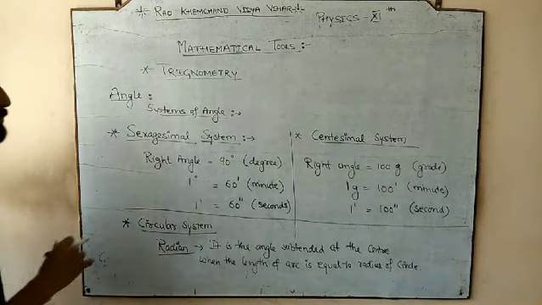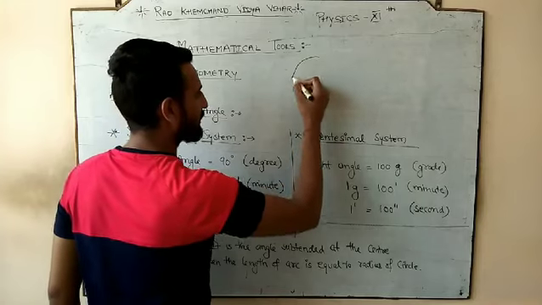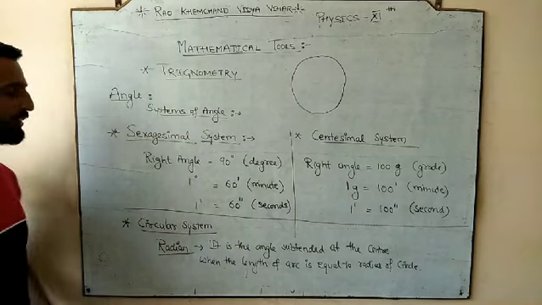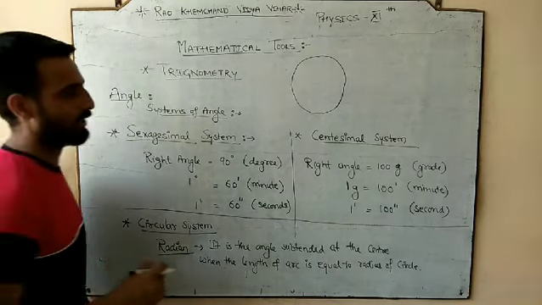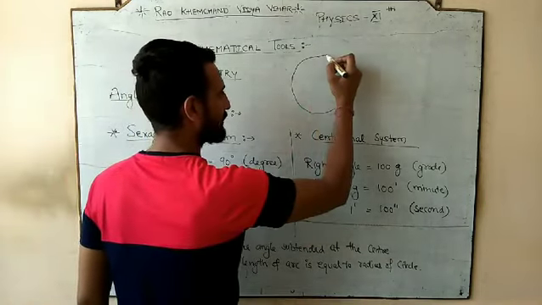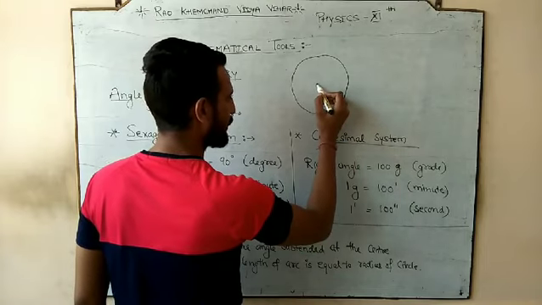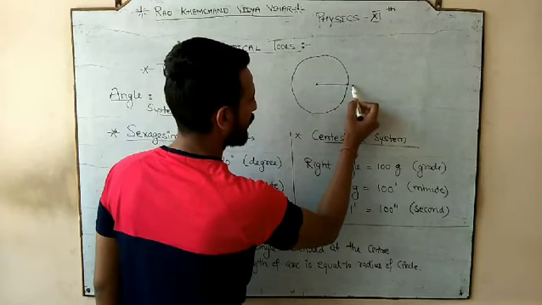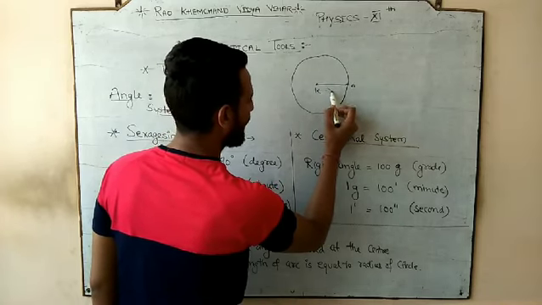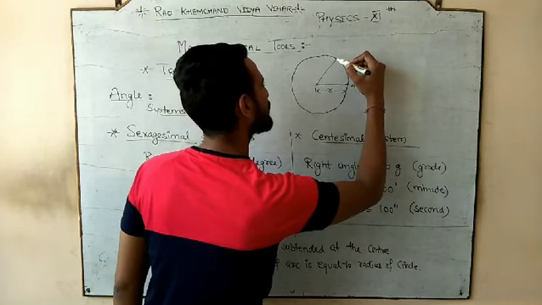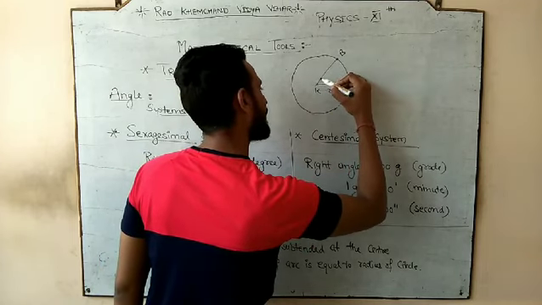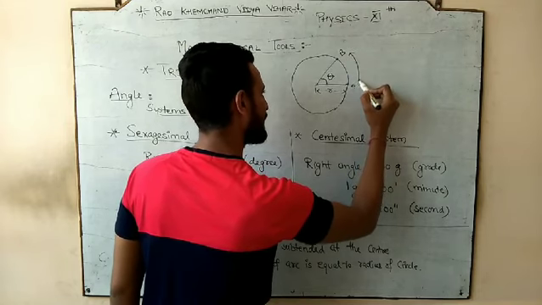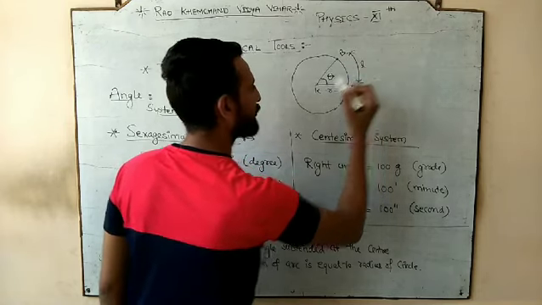For an example, let's suppose we have a circle here. We call this a circular system. So we represent the angle by using the circular system, and in this circular system we use the radian as a unit. This is the center of your circle, and let's suppose this is your one end. So this is called the radius. Let's suppose the other end is B, and the angle between both the lines is called theta, and this is called length of arc.